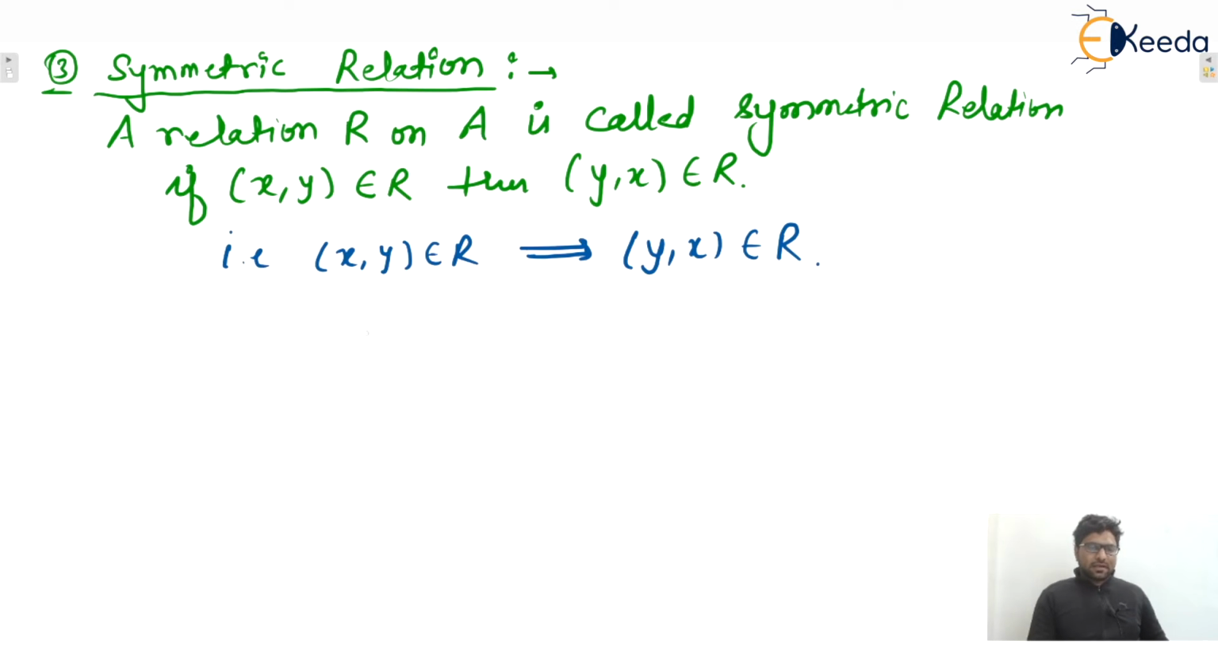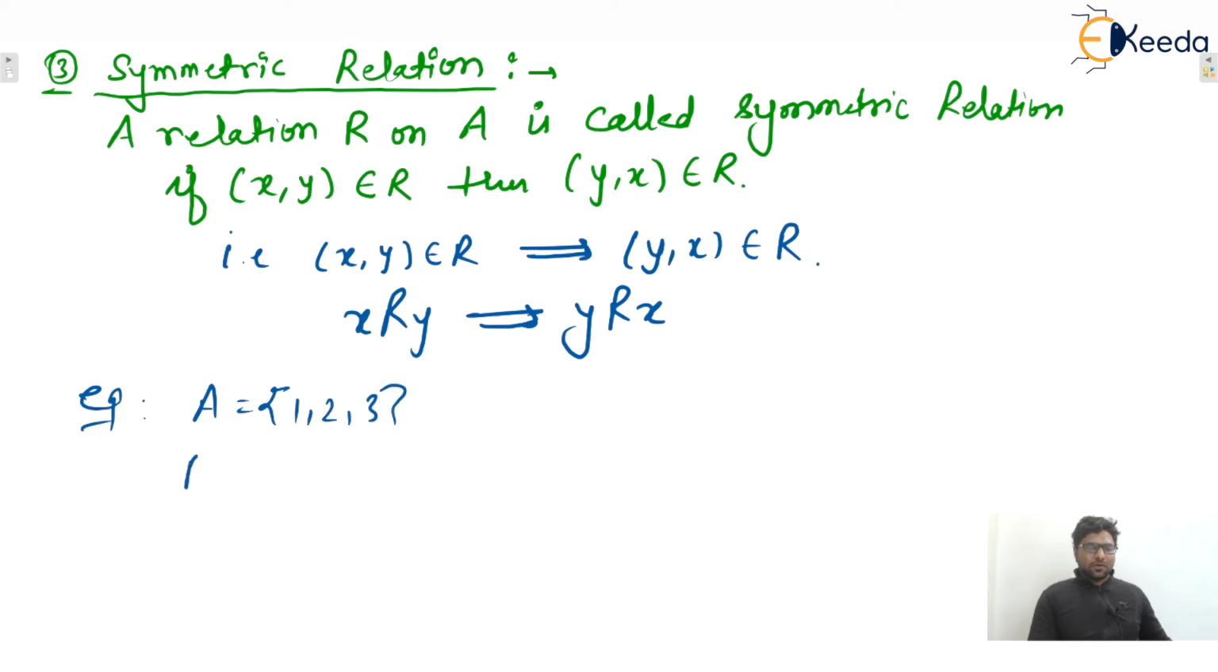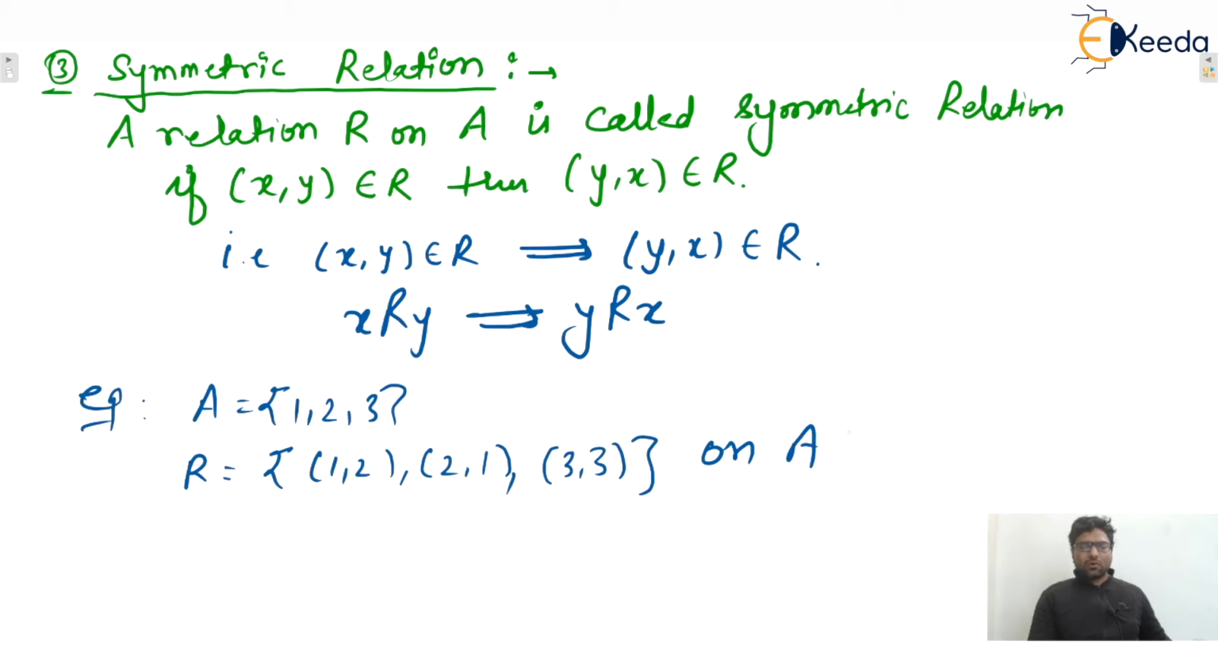That is, if x is related to y, then y must be related with x, isn't it? So consider one example. Let's say the set A is 1, 2, 3, and the relation is (1,2), (2,1) and (3,3). This relation is on A, meaning on A cross A. Now you tell me whether this one is symmetric or not.